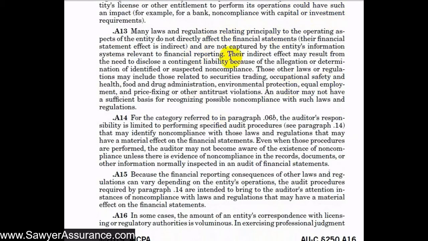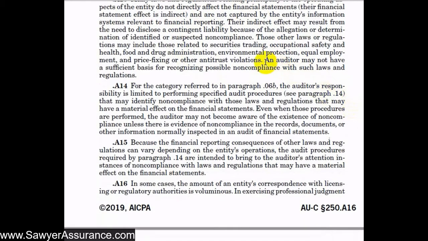And as we discussed, there might be indirect requirements for them, laws and regulations for them to follow that maybe don't directly affect the financial statements, but that if they were found to not be in compliance with those laws and regulations, we might need to record some kind of contingent liability or some kind of penalty, that sort of thing. So we need to keep our eyes open for those types of things as well. But of course, those are very difficult to uncover, and might not be possible for us to recognize all areas that they might be non-compliant, but we need to maintain professional skepticism.